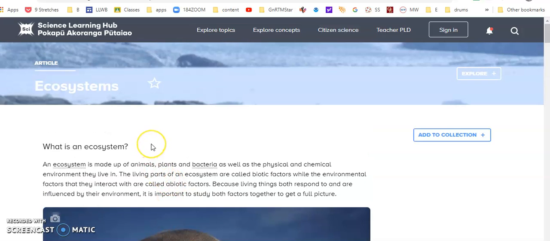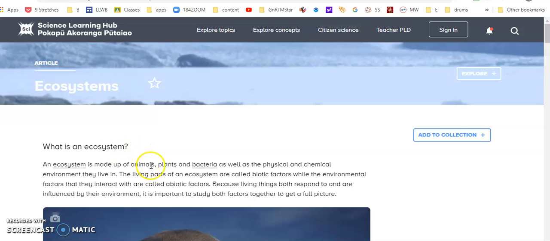Hi, this is the introduction to ecosystems. Some people say ecosystems, tomato, tomato. An ecosystem is made up of animals, plants, and bacteria, as well as the physical and chemical environment they live in. They're made up of what are called populations, communities, and the environment.